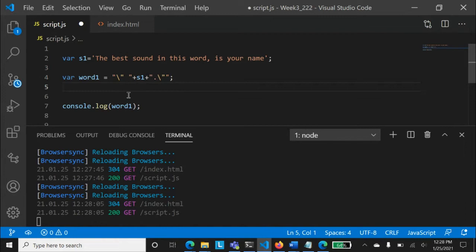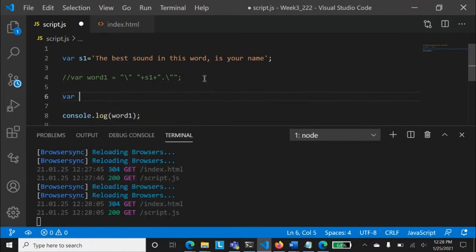So can anyone tell me what is the easy way of doing that? Anyone can write in the chat window, what should I do to this word 1 is equal to something to make our life easy, that we have discussed from today's discussion. That's very good. This is very good from Mark. Mark, thank you. And Andre, thank you very much. I hope you people are getting these concepts.